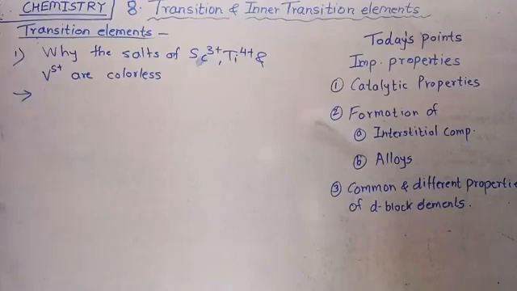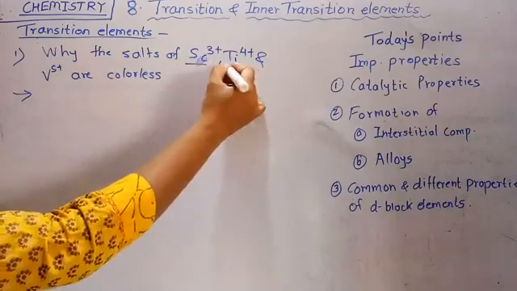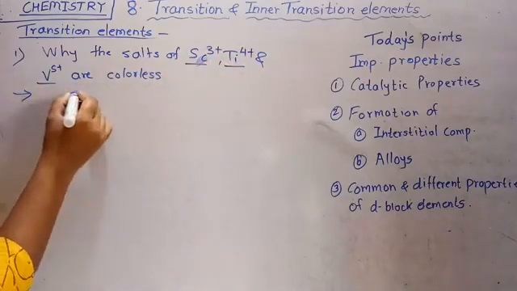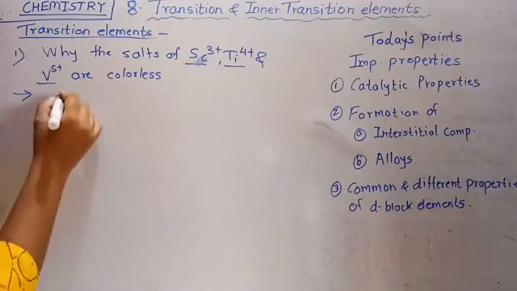The color of transition metal ions and their compounds mainly depends on the number of unpaired electrons. If the atoms, ions or compounds do not have unpaired electrons, then they appear colorless. Then how do you write the answer to this question? First, write the electronic configuration of scandium 3 plus, titanium 4 plus and vanadium 5 plus. The color of a compound depends on the number of unpaired electrons.